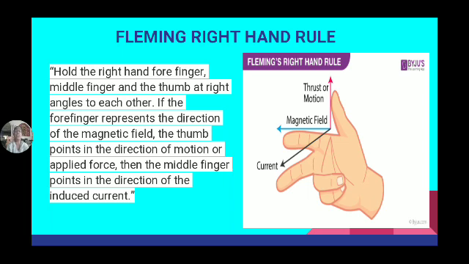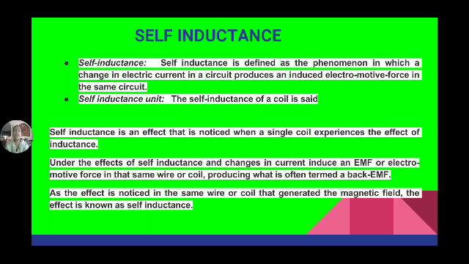See here, hold the right hand forefinger, middle finger and thumb at right angles to each other. If the forefinger represents the direction of the magnetic field, and the thumb indicates the direction of the motion of the conductor, then the middle finger indicates the direction of induced current. This is nothing but Fleming's right hand rule.